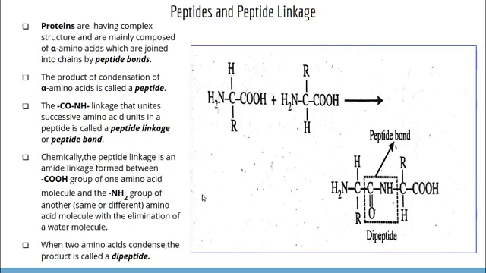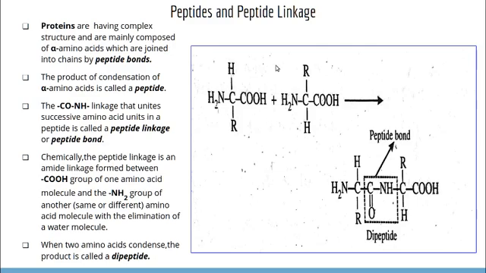The CONH bond is also known as amide linkage, formed between the COOH group of one amino acid molecule and the NH group of another same or different amino acid molecule, with the elimination of a water molecule. Here we have two molecules of the same amino acid, where both R groups are the same. In this way they can combine together, forming a dipeptide.